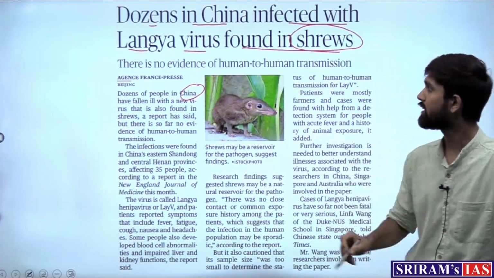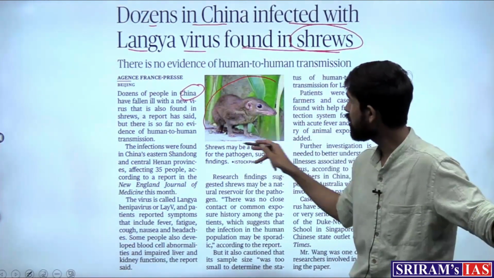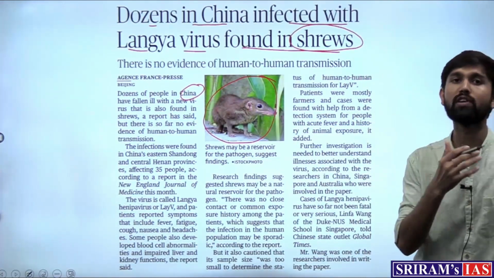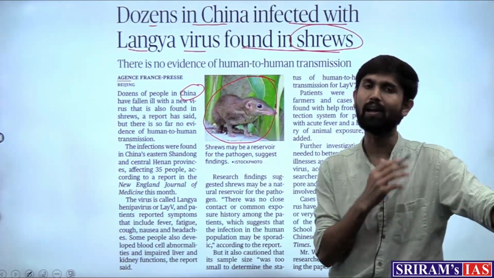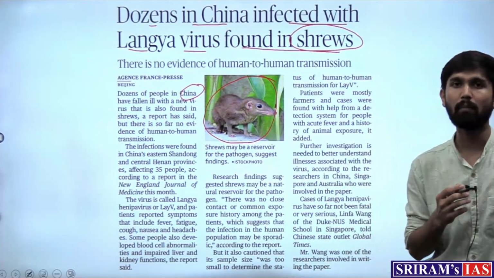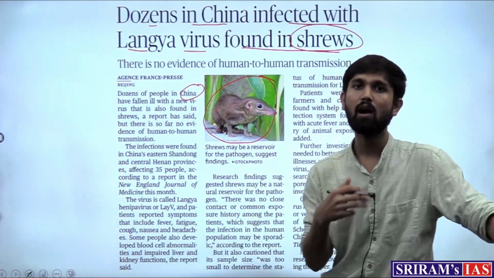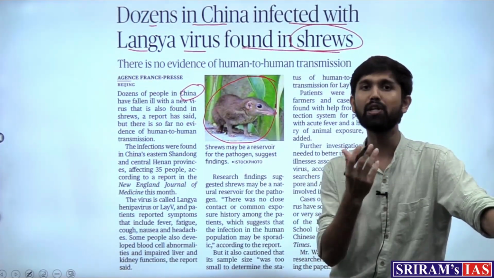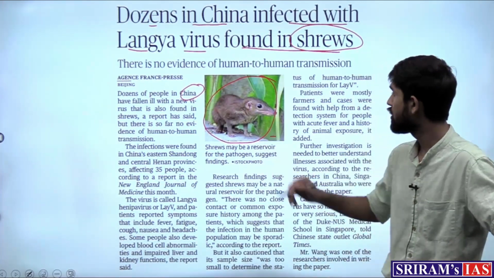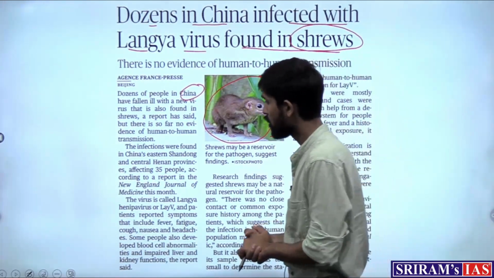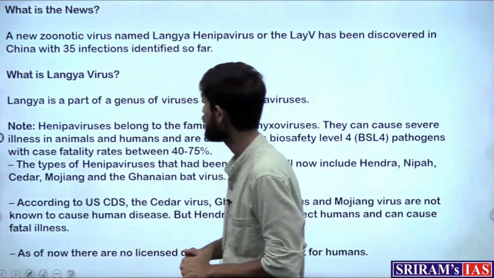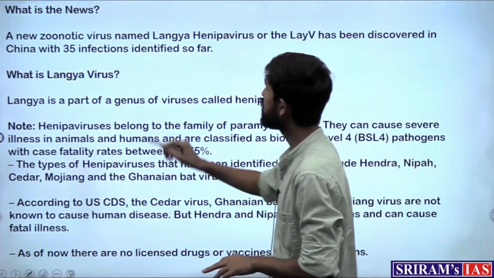And it is said that it is found in small mouse-like animals, which are actually mammals, known as shrews. So let's try to learn about what this Langya virus is, what its symptoms are, what we need to know about it, and how much fear we need to have about what it can do. So it's a zoonotic virus.